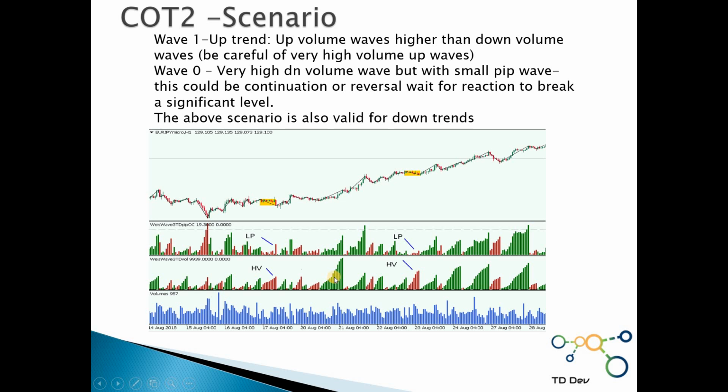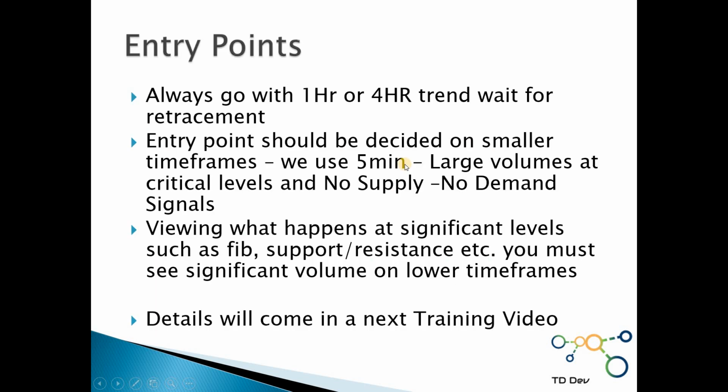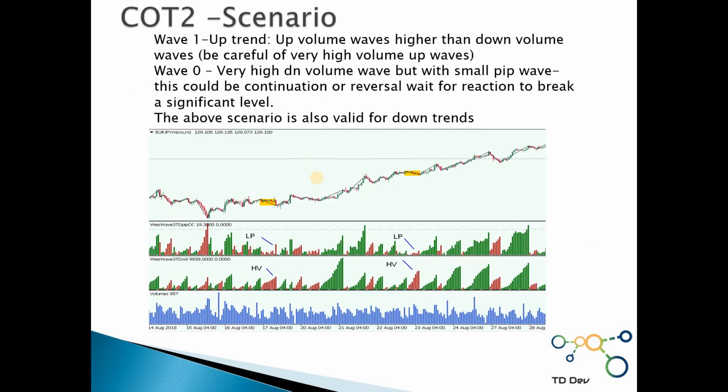Then again, as we can see now, the green waves, the up waves, are higher than the red ones. So again we see a big red down wave in volume, but there is no peak movement. And again we break with significant volume on the up move, and we continue the trend up. So these were some of the scenarios of trend change and trend continuation.